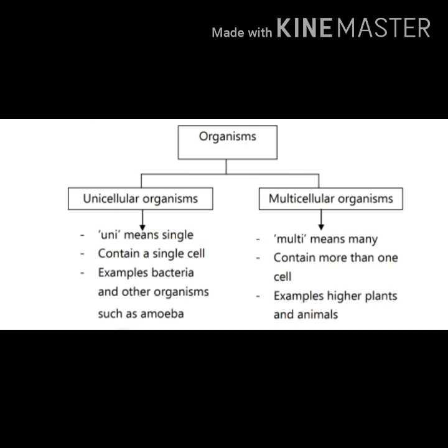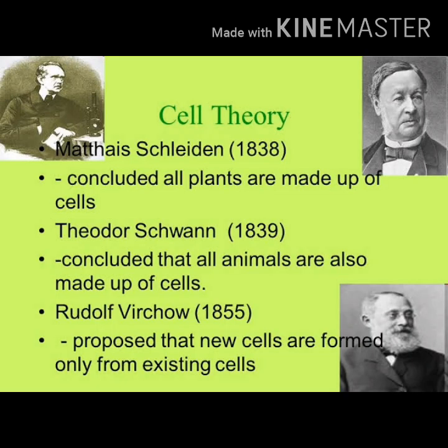So we know about the cell, but there is history behind this. One scientist in 1838, Schleiden, found that all plants are made up of cells. Then in 1839, Schwann showed that animals are also made up of cells. Schleiden found that all plants are made up of cells, Schwann found that all animals are made up of cells, and Virchow found that new cells are formed only from existing cells.